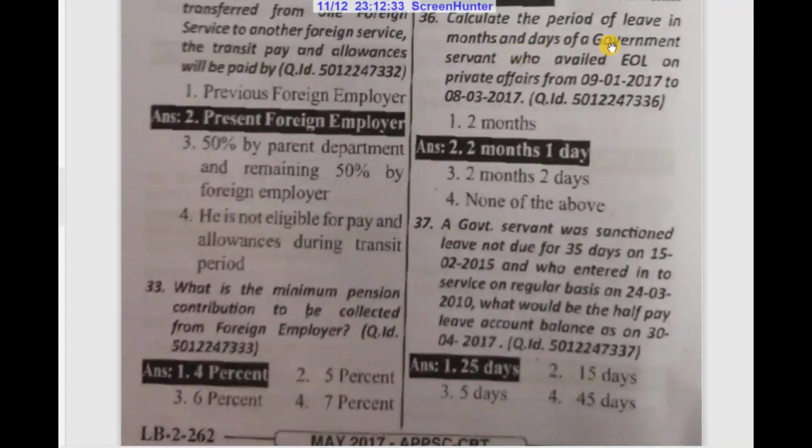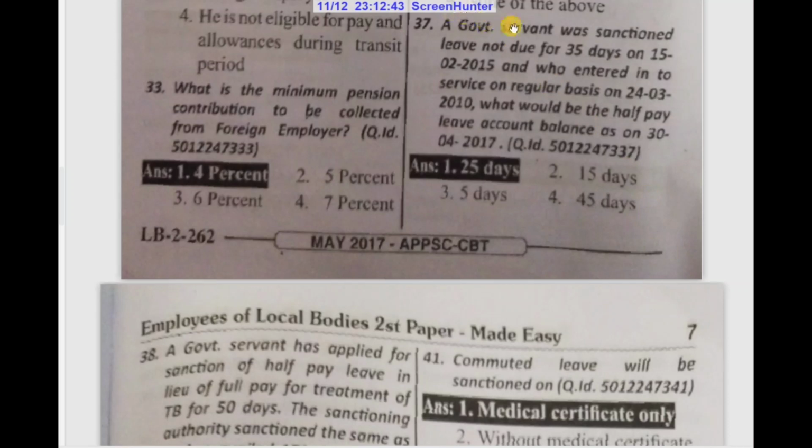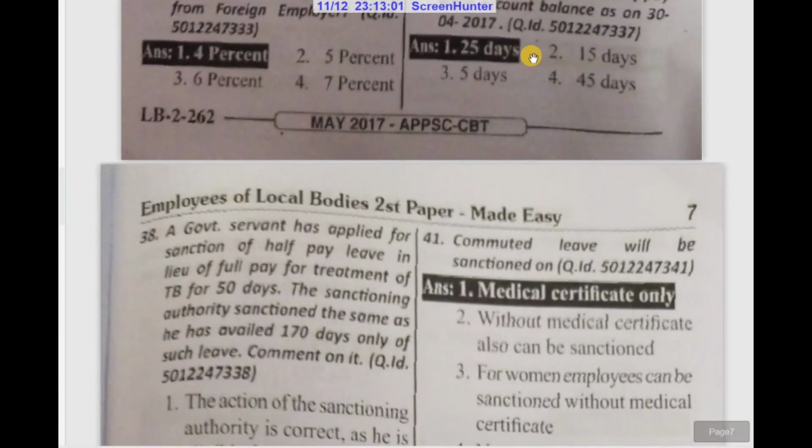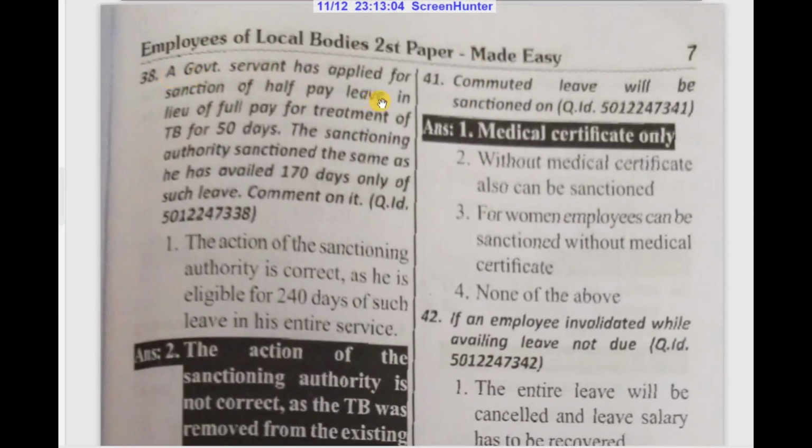Calculate the period of leave in months and days of a government servant who availed EOL on private affairs from 9/1/2017 to 8/3/2017. 2 months 1 day. A government servant was sanctioned leave not due for 35 days on 15/2/2015 and entered into service on regular basis on 24/3/2010. What would be the half pay leave account balance as on 30/4/2017? Answer: 25 days.